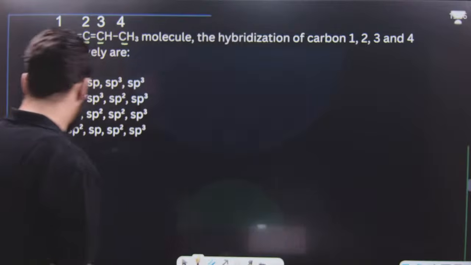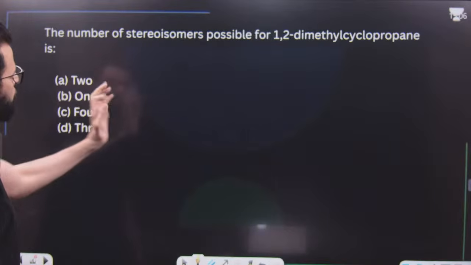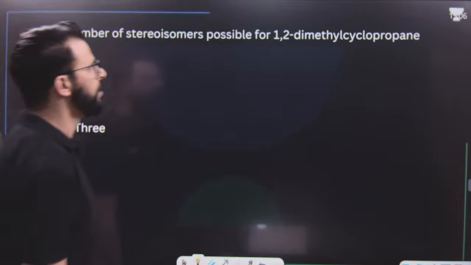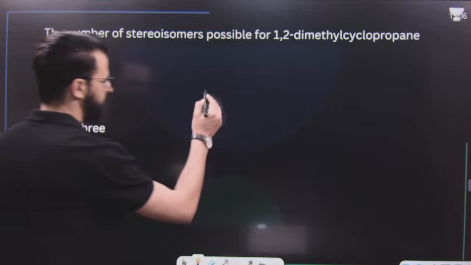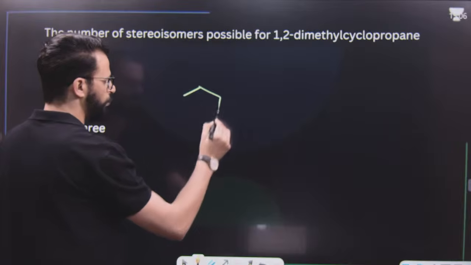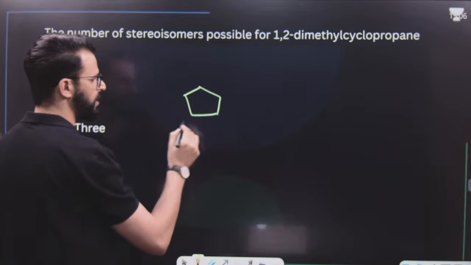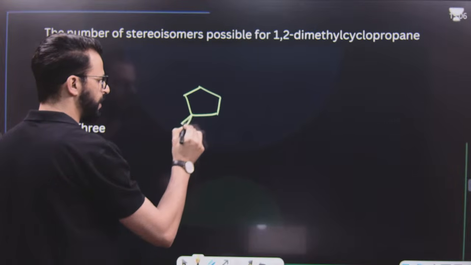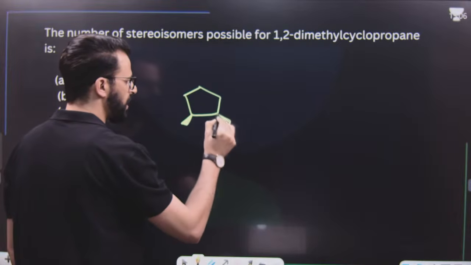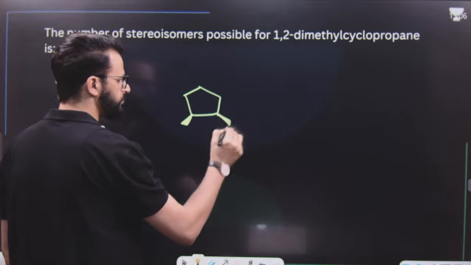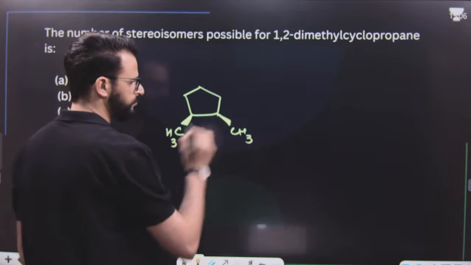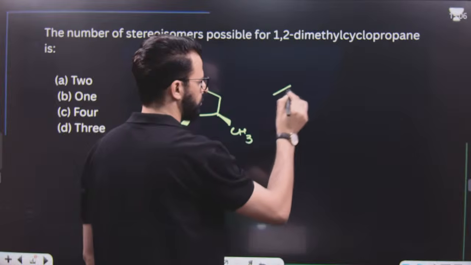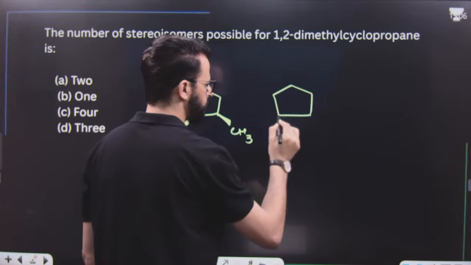Now, after this, the number of stereoisomers possible for 1,2-dimethyl cyclopropane is, have a look. This is 1,2-dimethyl cyclopropane. Now this 1,2-dimethyl cyclopropane can be like this. Both methyl groups will be above the plane. I mean to say it can be like this. Both will be above the plane.